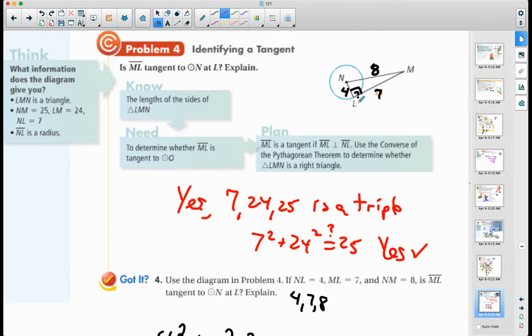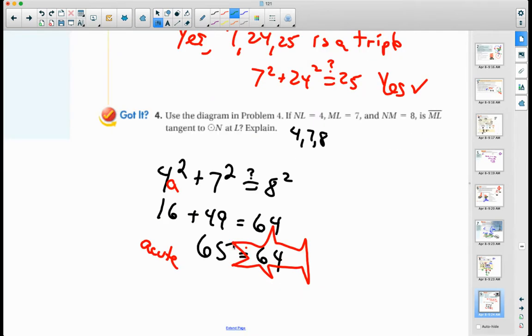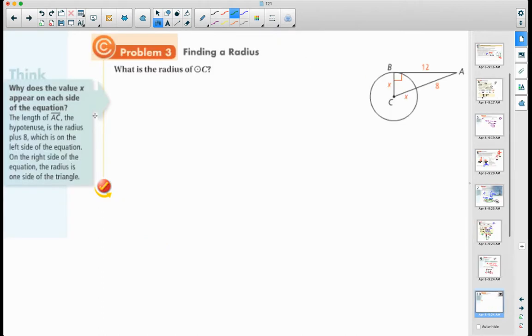So that angle is not a right angle, which means that that point cannot be a point of tangency, which means this segment cannot be a tangent segment. All right? So we just have to prove that we have a right angle right there, and we showed that we did not. Okay? All right. Go ahead and pause the video and try this one on your own.